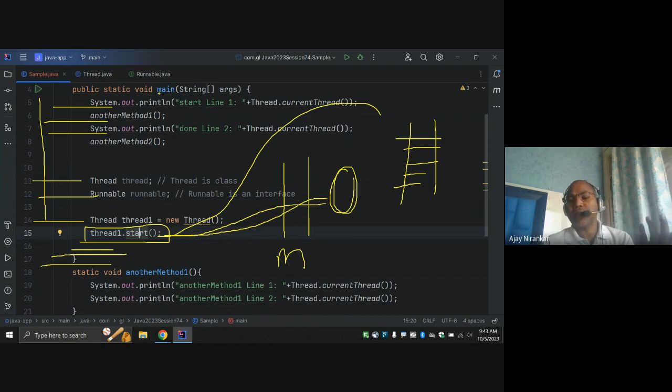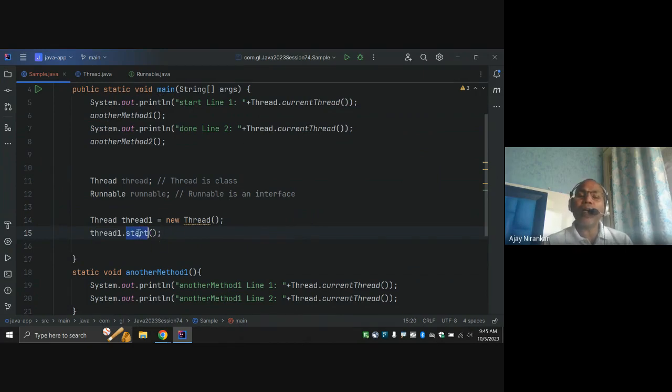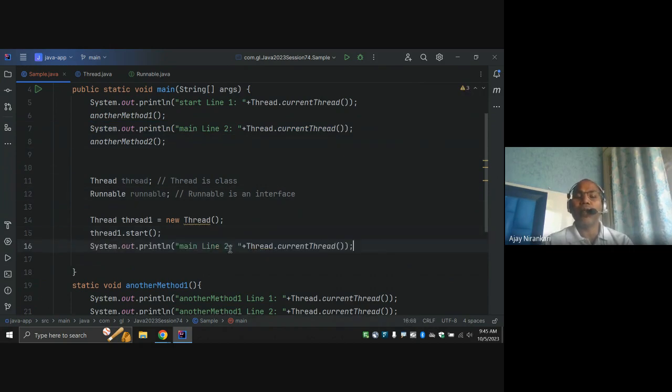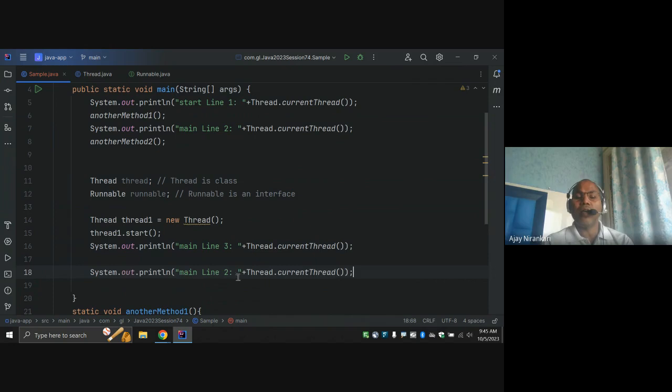So the question is, whenever I call the start method, what is it going to do, what is it going to print? If I run, let's say here main 2, here main 3, here main 3, here main 4. Whenever I run this code, they are executing this line, which I just commented out, okay? As of now, leave it, not an issue. When I run this code, the main thread will simultaneously do this and also do those.